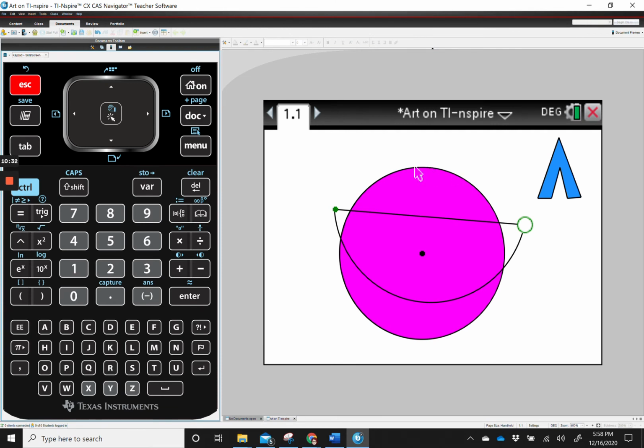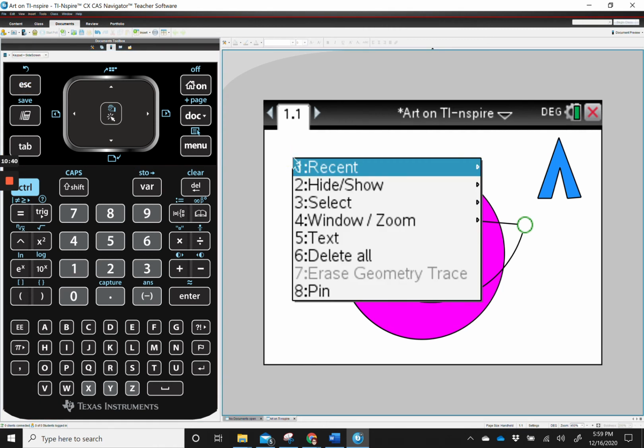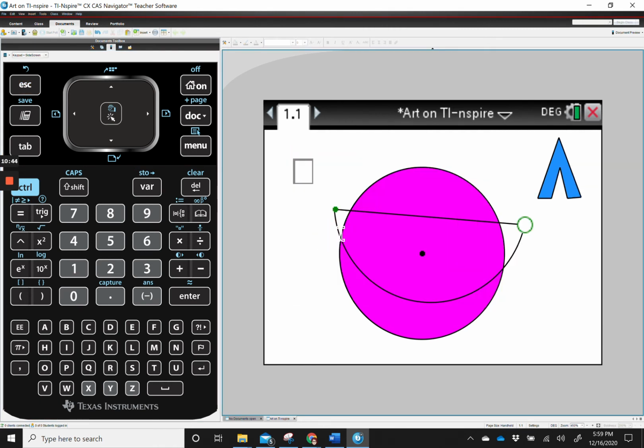You can put a text box on the page if you right click anywhere on the page, so that, again, that's control menu anywhere on the page. Notice that you have an option to put a text box. You cannot change the way the text looks.